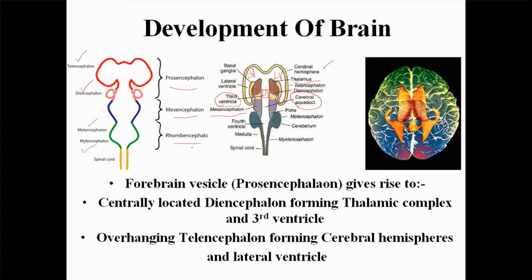The rhombencephalon gives rise to metencephalon and myelencephalon. The metencephalon will give the cerebellum and pons, whereas the myelencephalon gives rise to the medulla oblongata and spinal cord. The cavity within them will be the fourth ventricle.